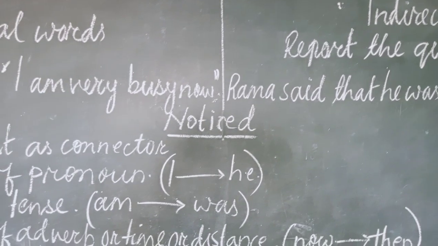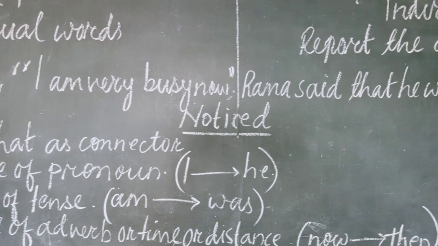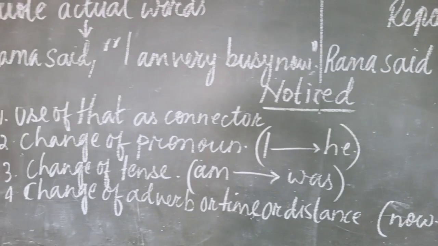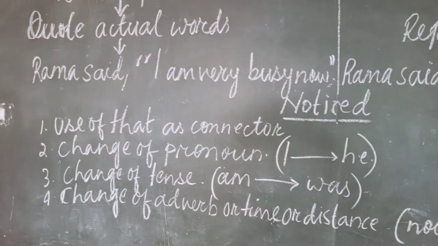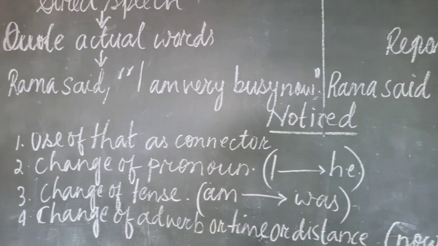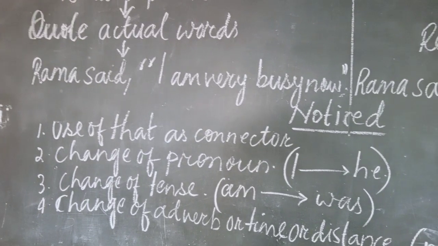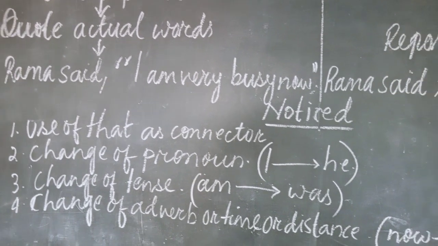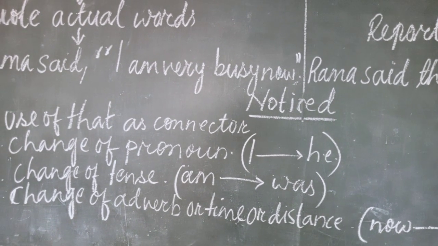Now see what we have noticed during the conversion from direct speech to indirect speech. First point, we have noticed the use of that as connector in place of comma and inverted comma.